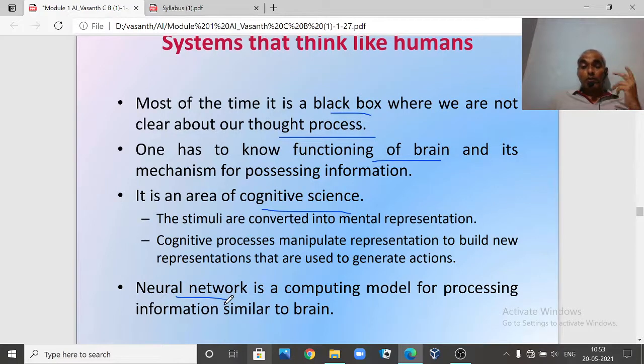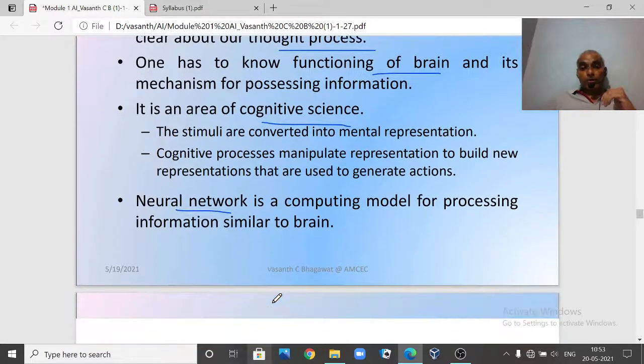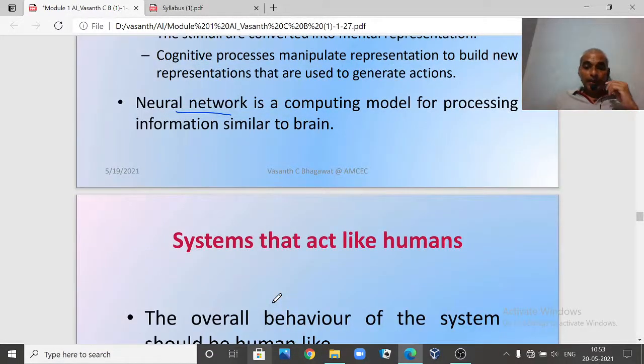Which talks about how the human brain is working and how we want to simulate that particular brain with another device, and use the device and the programs in our machines. This is about thinking like a human.